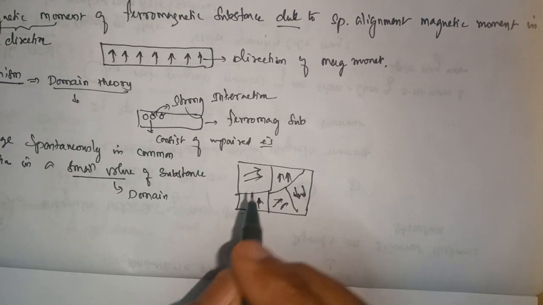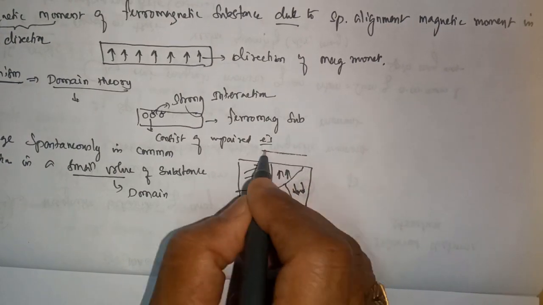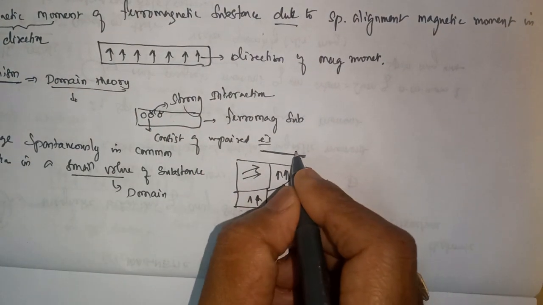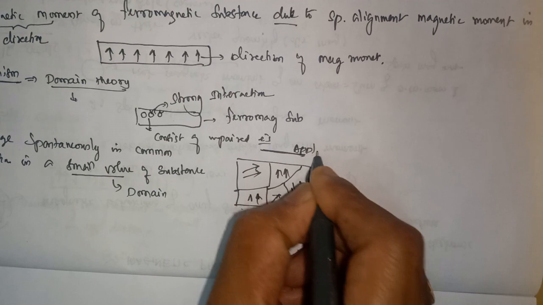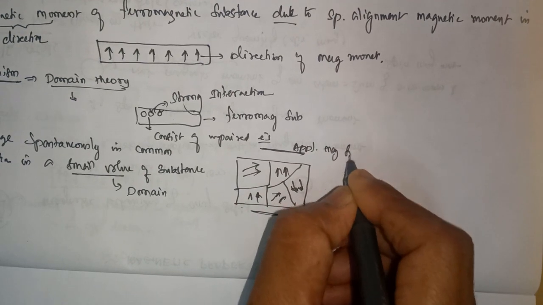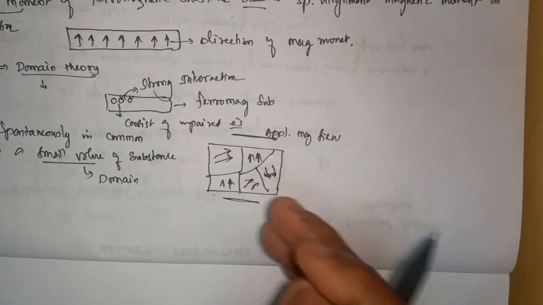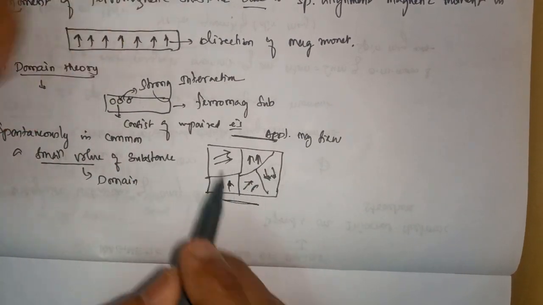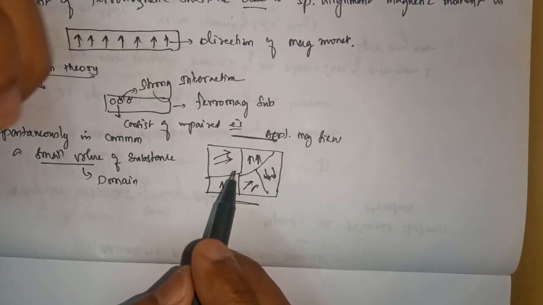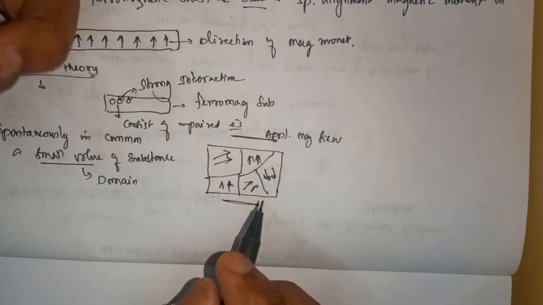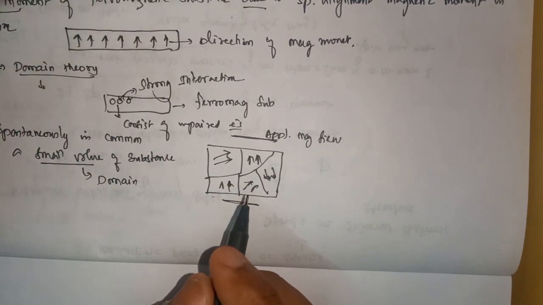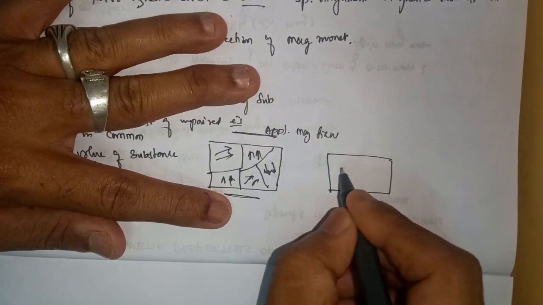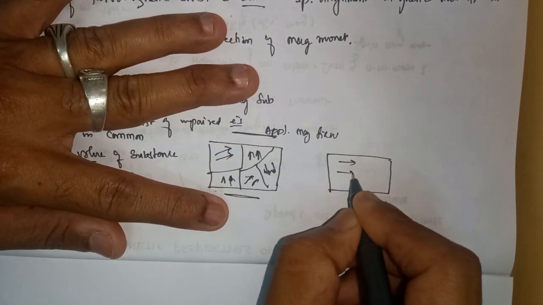When I apply an external magnetic field in this direction, what will happen to the magnetic moment of atoms in the domain? They will spontaneously change their direction, and become aligned in this way.